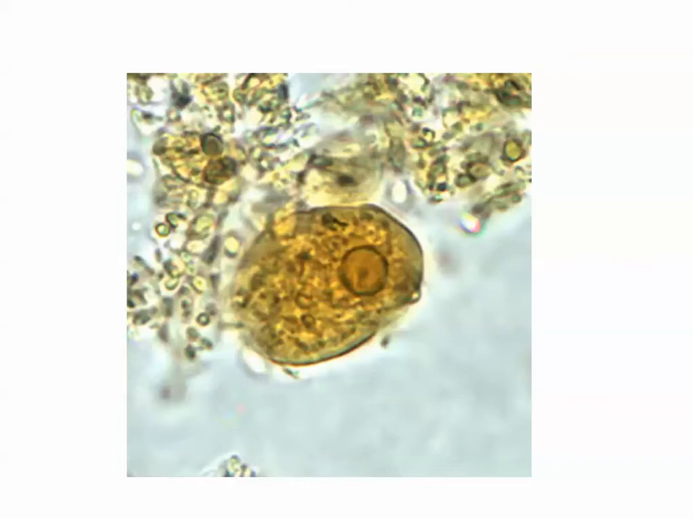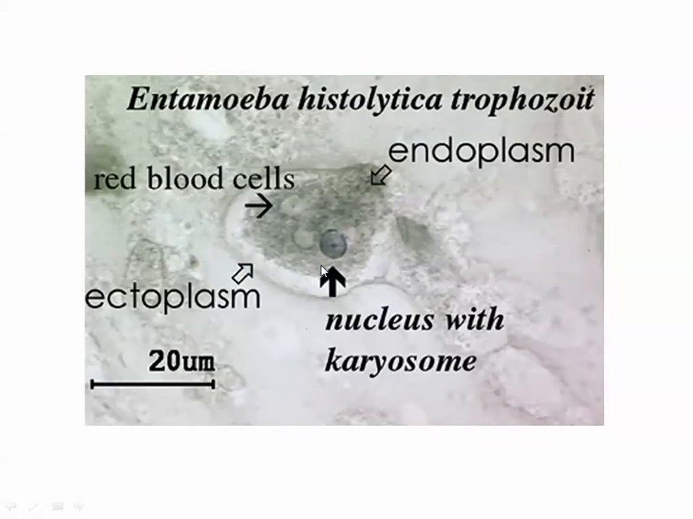Now this is the cyst, which is found in the feces. This is the trophozoite stage. See it so clearly. And this is an electron microscope image of the E. histolytica trophozoite. Oh, I forgot something. A very important feature of E. histolytica is that it can engulf RBCs. You can see it is very clear. Endoplasmic reticulum, the nucleus with the karyosome, which is eccentric. Don't forget that it is eccentric.